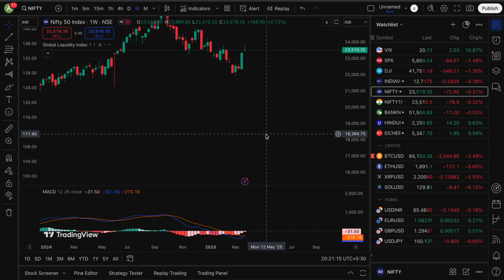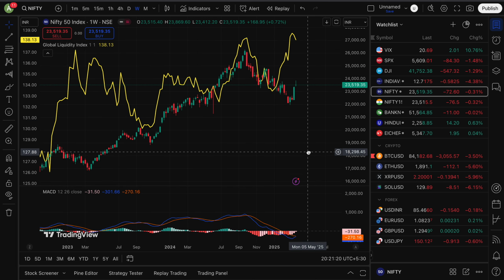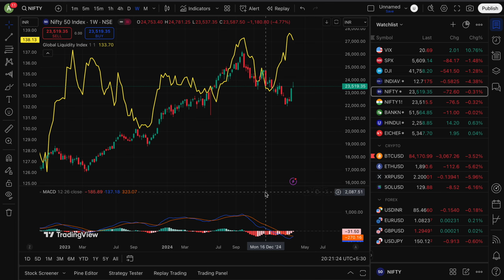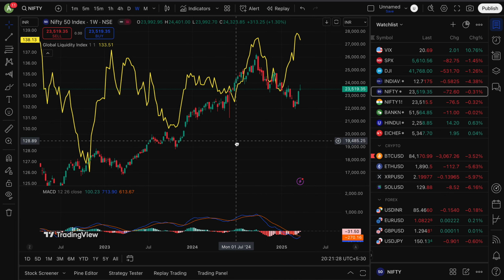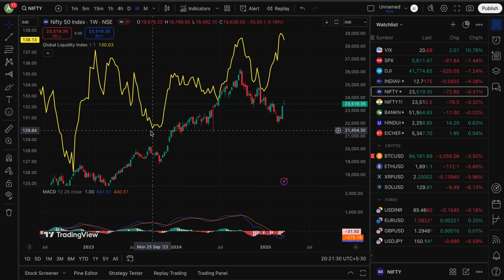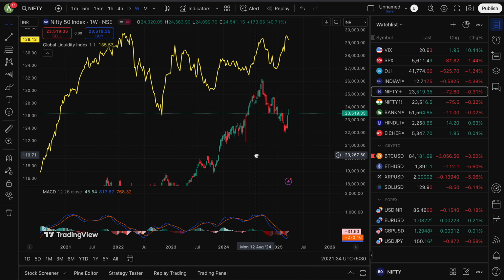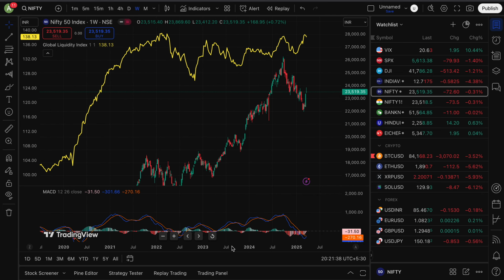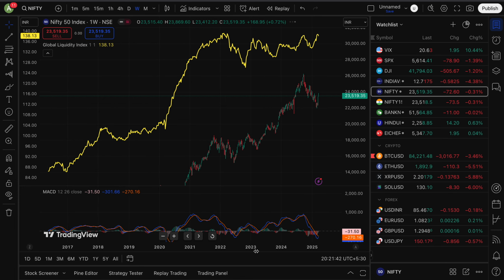Let's check the weekly. So here you can see the weekly. In the weekly we get a signal much faster. When the week started falling down, it immediately gave us a signal. So the MACD is quite decent in weekly, and here you can see the global liquidity index. This is the global liquidity index. Here you can see how much money globally there is in all the markets, how liquid the overall global markets are.